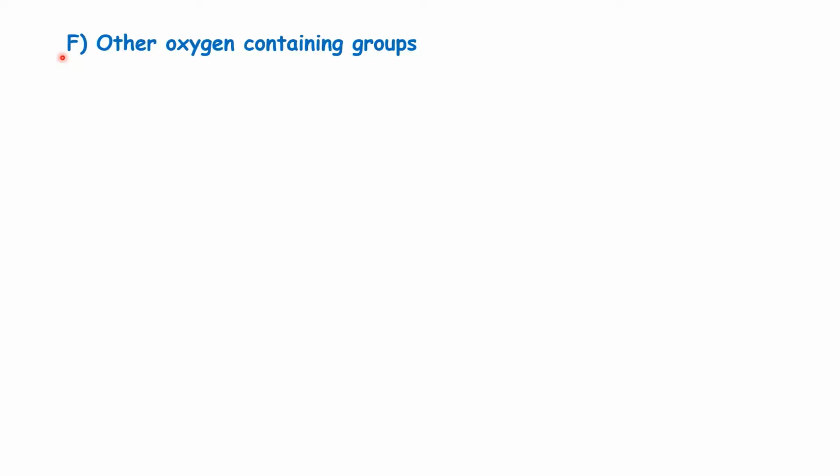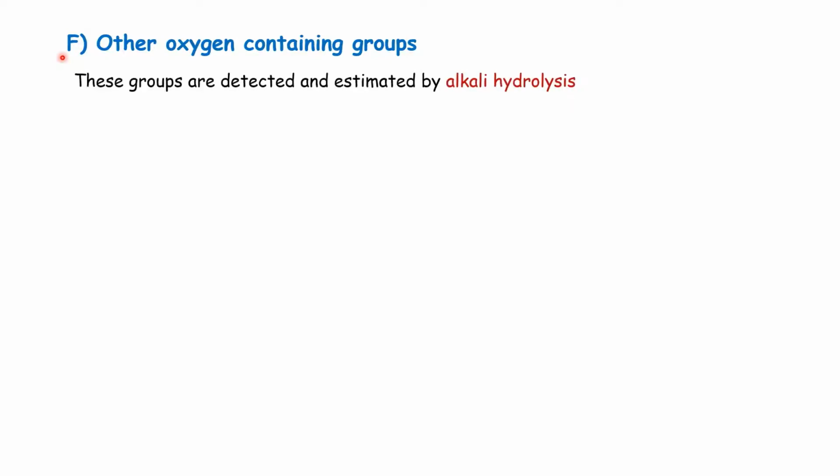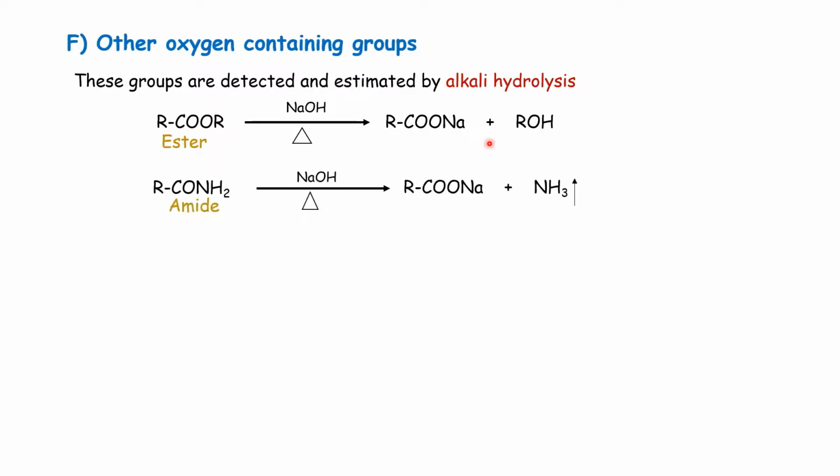Then we see other oxygen containing groups. These groups are detected and estimated by alkali hydrolysis. This is an ester group. Ester upon alkaline hydrolysis gives the salt of the acid and alcohol. That is, acid and alcohol are obtained as the products. Amide group upon alkaline hydrolysis gives acid and evolves ammonia.